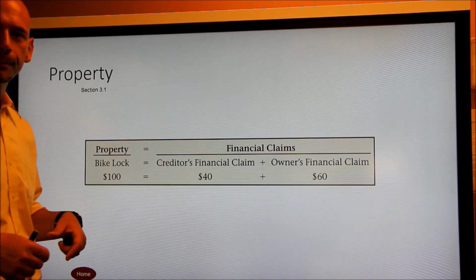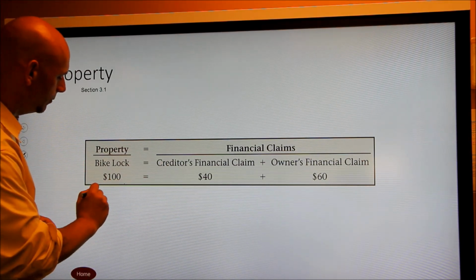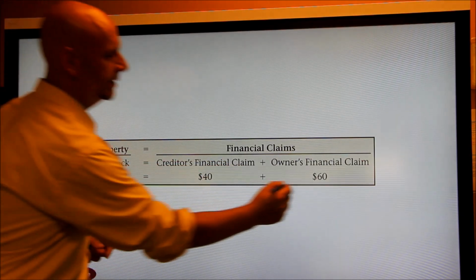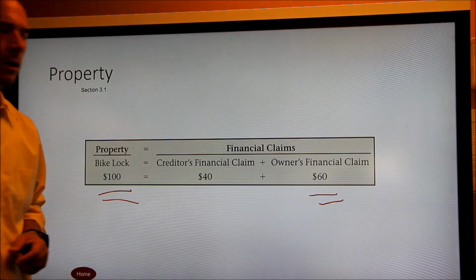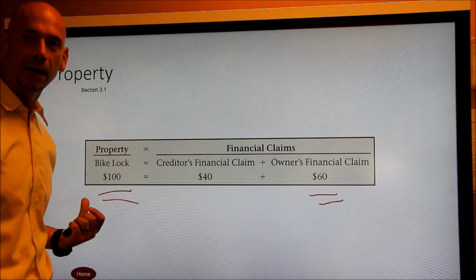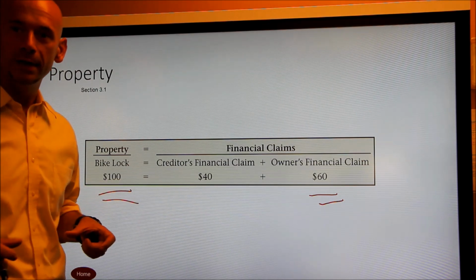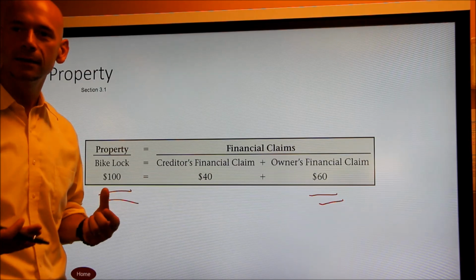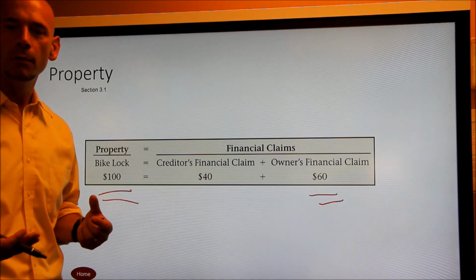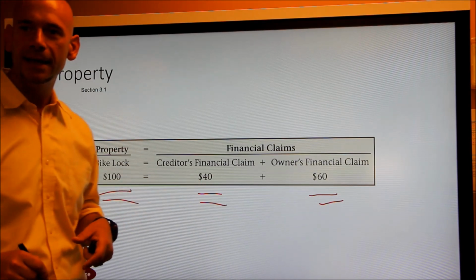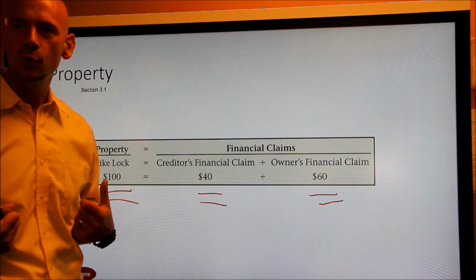So if you look at the example on the board, we have property that's valued at $100, okay? We were able to come up with $60, so we're short how much? We're short $40. So in order for us to buy this bike lock, we need to borrow $40. So we went to the bank, we told them we needed a bike lock, they lent us the $40, and there you go. We went into the store, we had our $60, we came in with the $40 that the bank gave us, and we were able to walk out of the store with the bike lock.